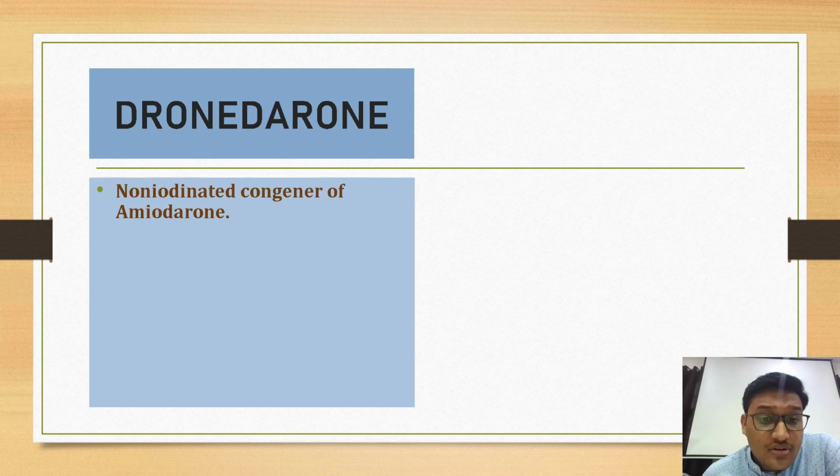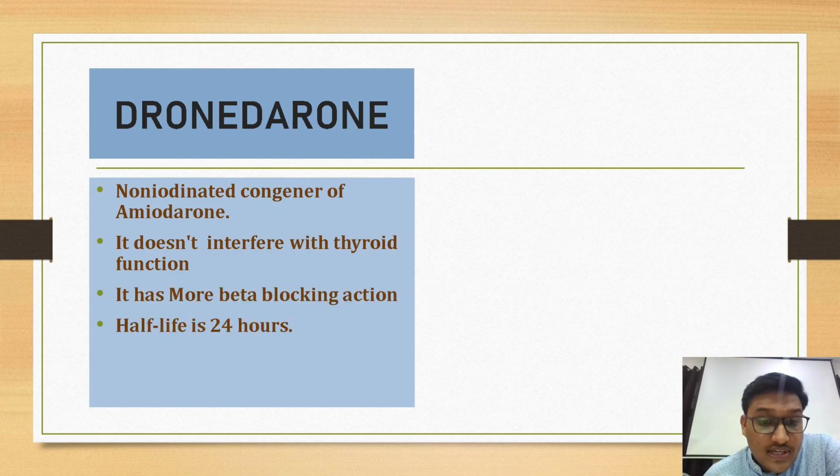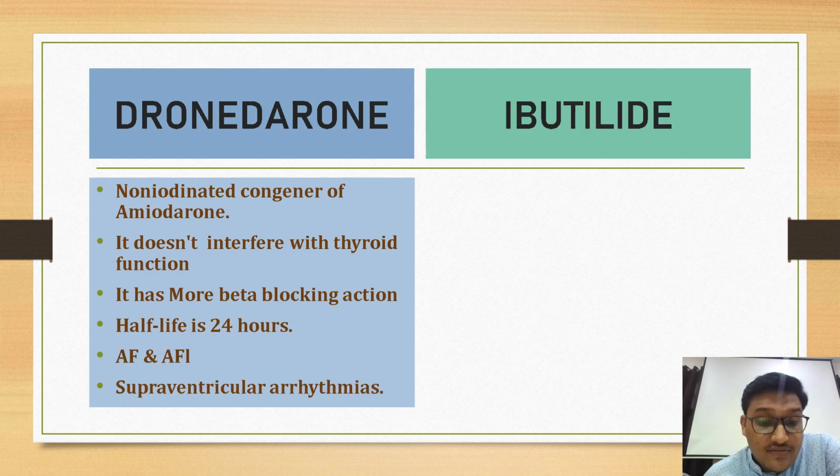Dronedarone is the non-iodinated congener of amiodarone. So the iodine part is not there and the rest everything is the same. It does not interfere with thyroid function because the iodine is not there, and it has more beta blocking action, and the half-life is 24 hours, and it is used in atrial flutter, atrial fibrillation, and even supraventricular arrhythmias. Along with that, it does not cause peripheral neuropathy and photosensitivity too.